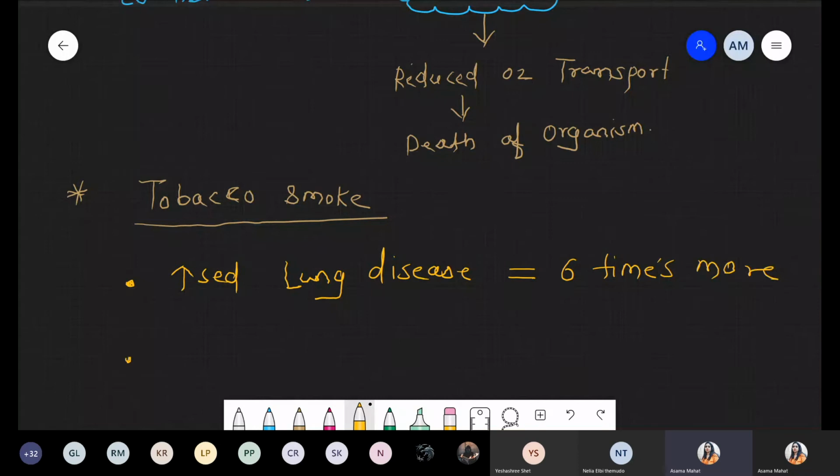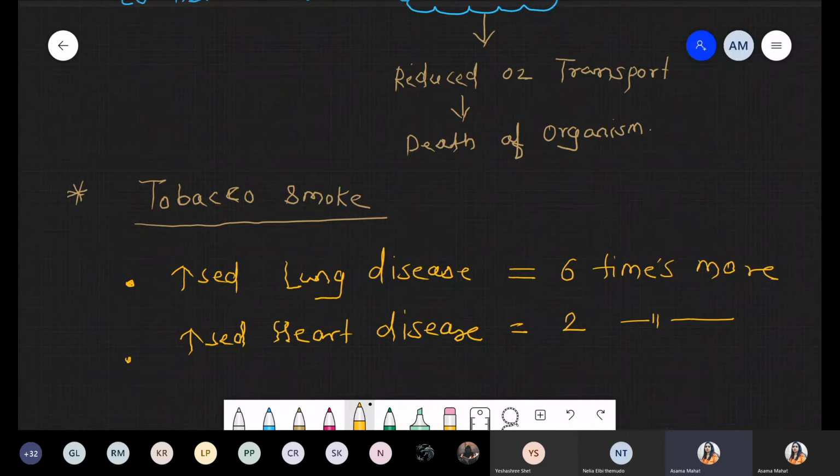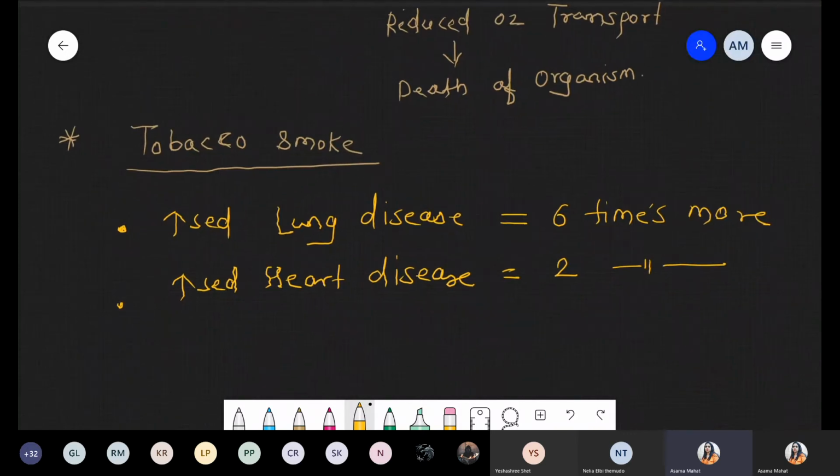Again, it is responsible for increasing heart diseases also. It increases certain types of heart diseases, and if I talk about the exact value, it is 2 times more. And the major cause of smoking is that it increases lung cancer also.